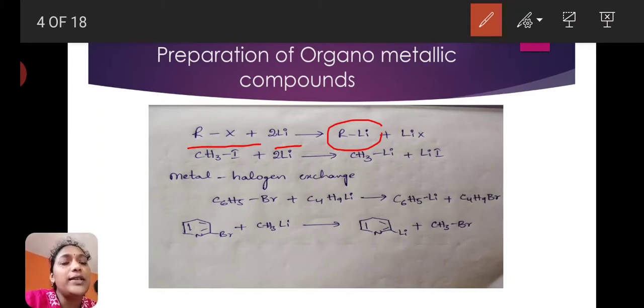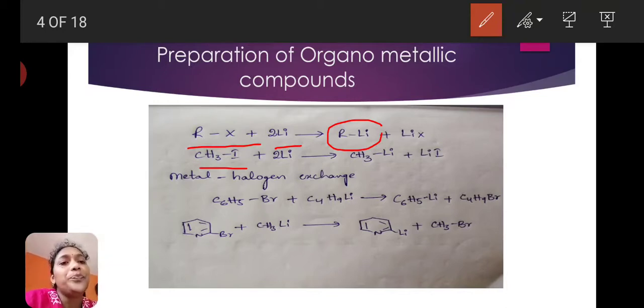This alkyl lithium is an organometallic compound and the byproduct is lithium halide. Next is methyl iodide, CH3I, also an alkyl halide.